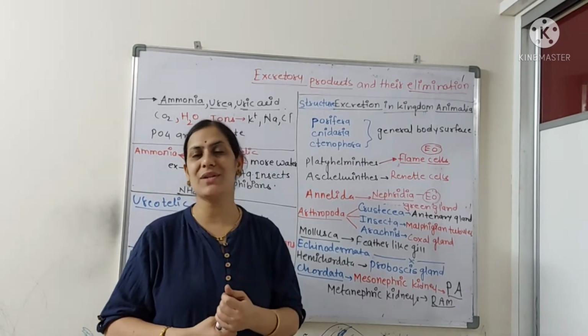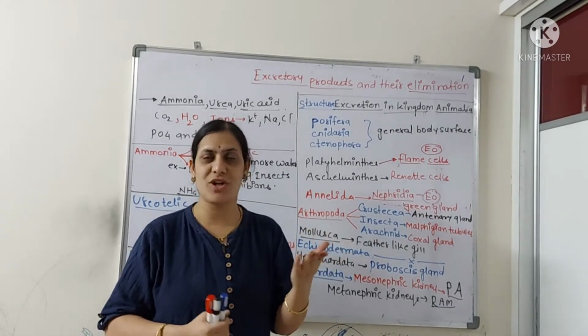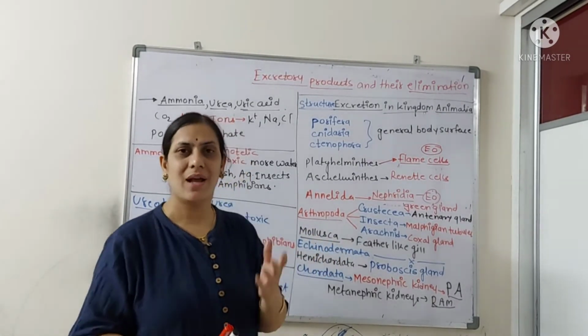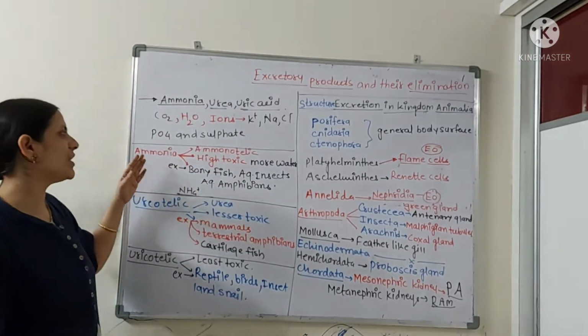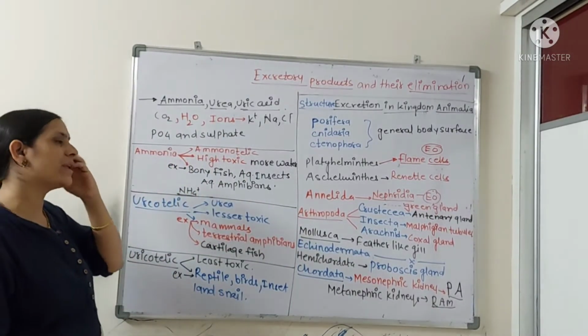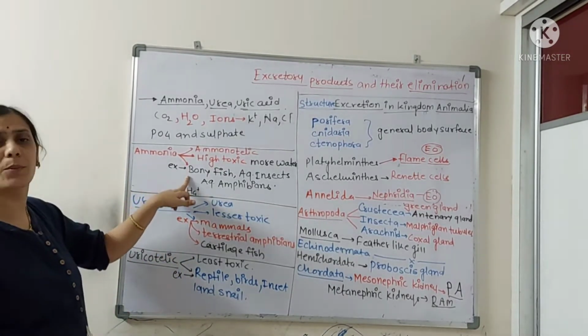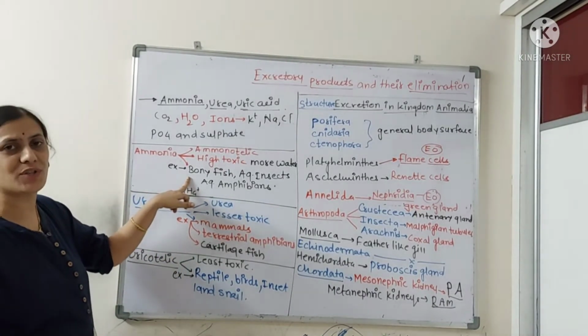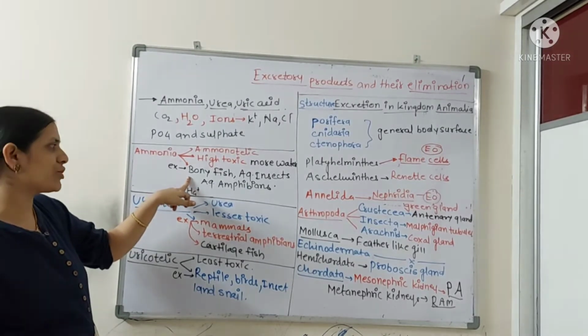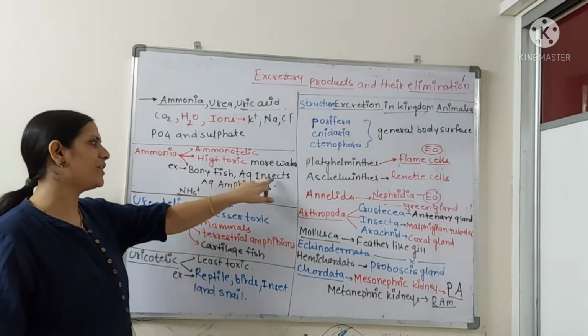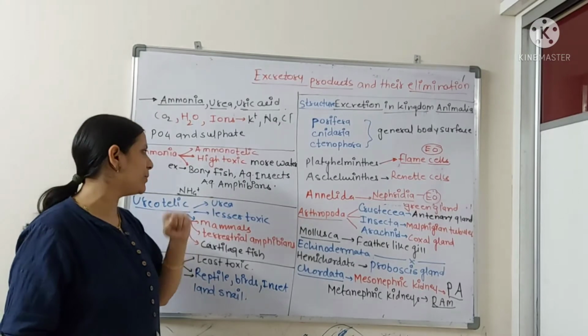So what are the animals in kingdom Animalia who are ammonotelic, ureotelic, and uricotelic? Let's see here. The ammonotelic animals are those who are excreting nitrogenous waste in the form of ammonia. We will be getting the bony fishes, meaning the fishes which are staying mostly in fresh water, then aquatic insects and the aquatic amphibians.